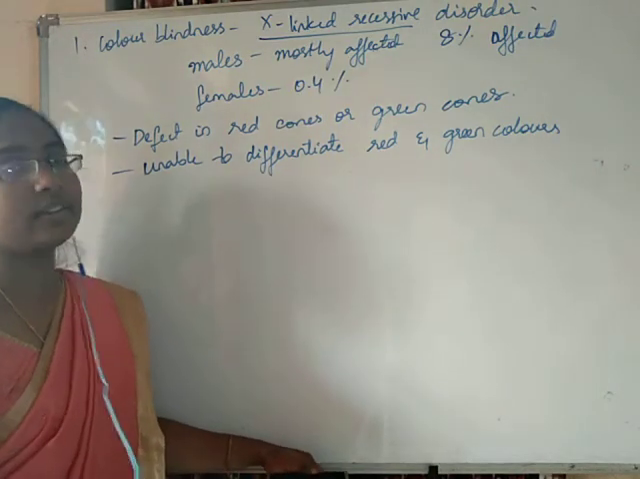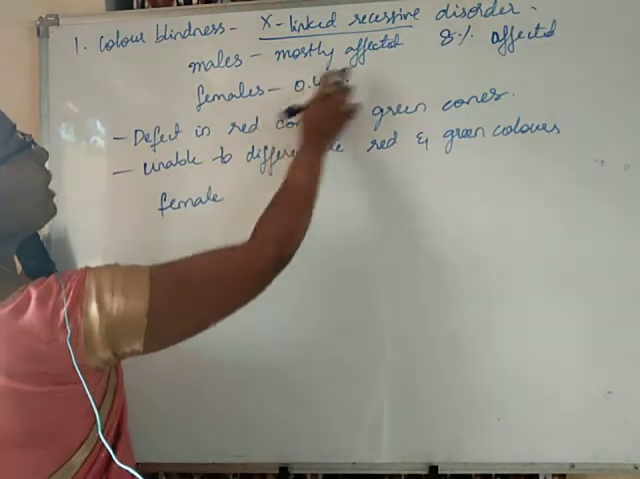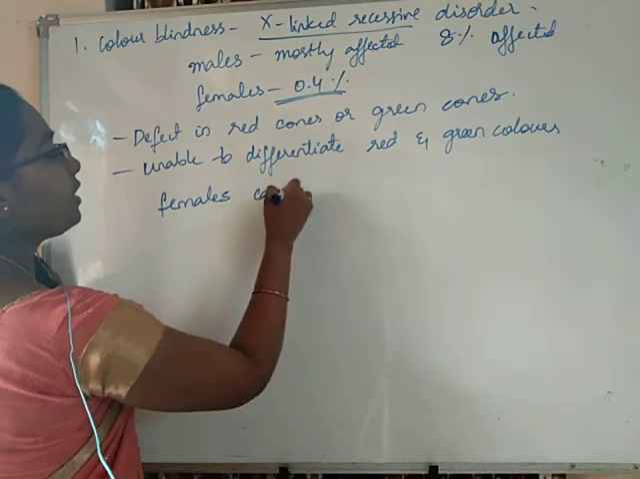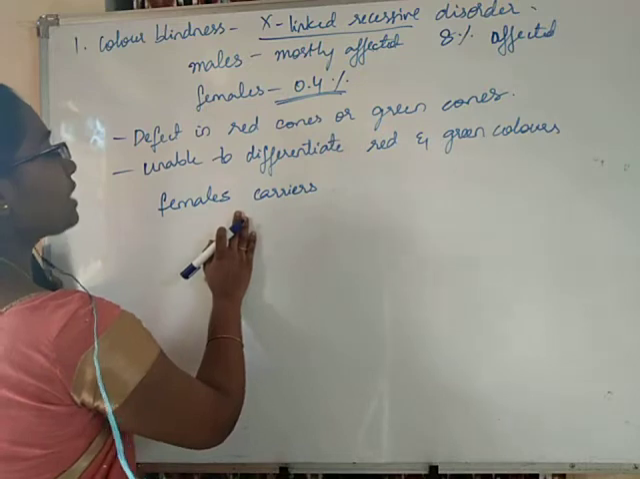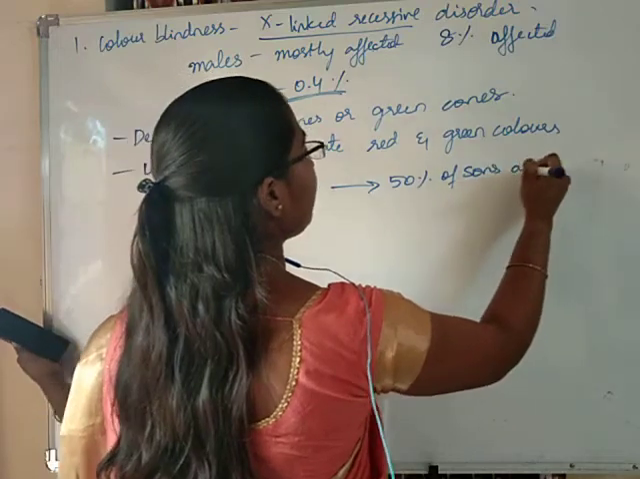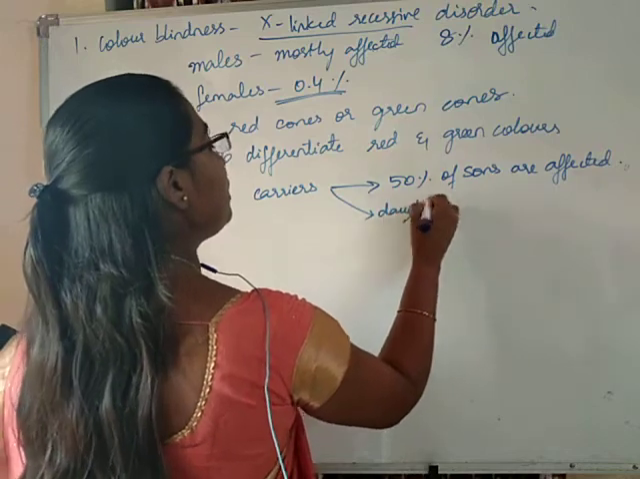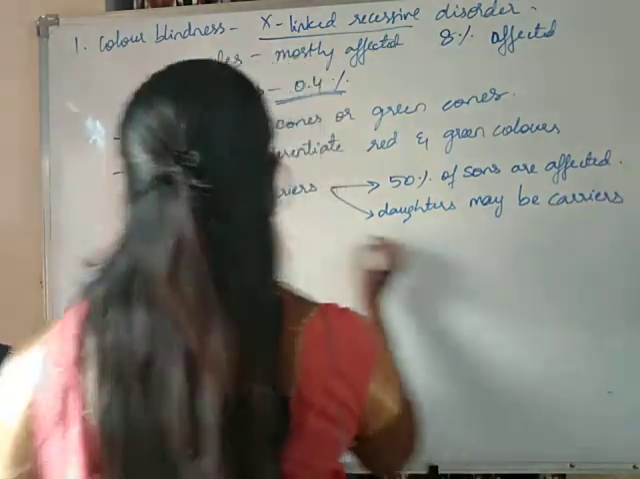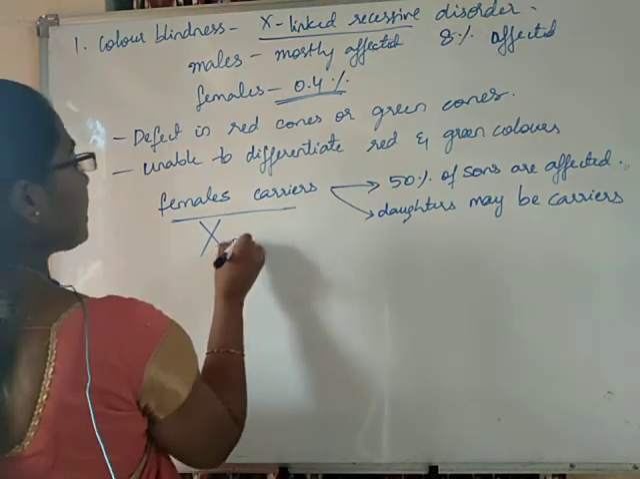As it is an X-linked recessive disorder, the chances for a female to be affected are very low, 0.4% only. Females are generally carriers. From these carrier females, nearly 50% of the sons are affected, and daughters may be carriers. Females are carriers, and I will just show you using symbols, capital X, small x.